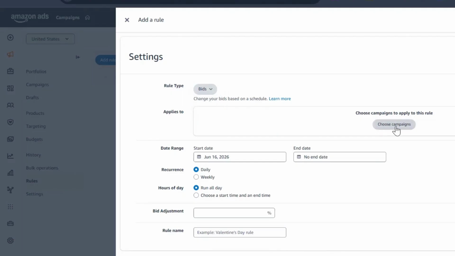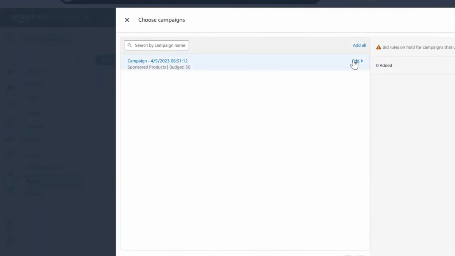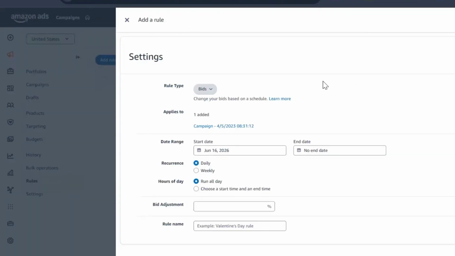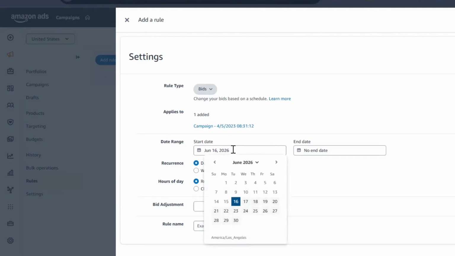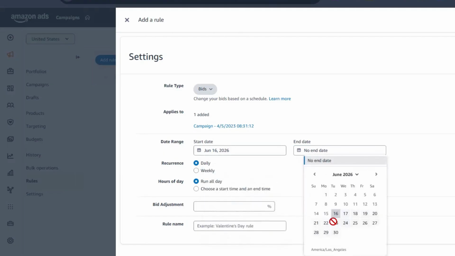We would then choose our campaign. For example, in this example, I have this campaign. I'm simply going to select the campaign and apply the suggestion. Once done, it has selected my campaign. It would then ask me to select the date range. For example, the starting date is today, which is 16th June, and the end date could be 19th June. Now this could work really well on events like Prime Day.